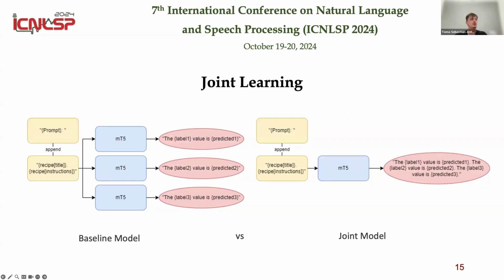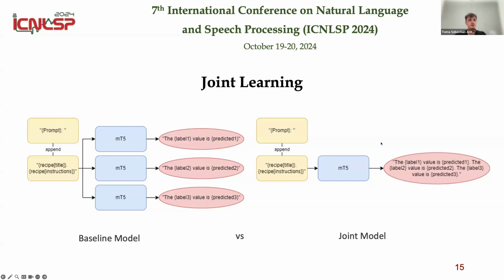And first, we also employ joint learning. So before that, the baseline model, I think you can see my mouse. We give a prompt and append it to the recipe title and instructions for 3 mT5 models, and each one is targeted to predict one of the tasks. So, for example, the hydration level is 1, 2, 3, and so on.